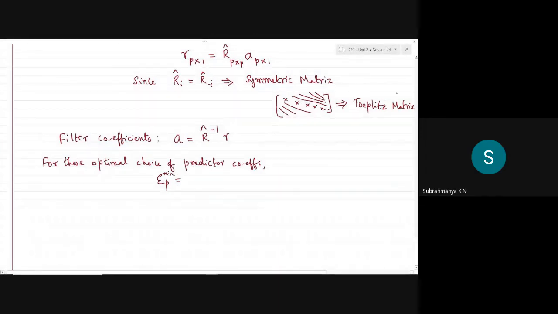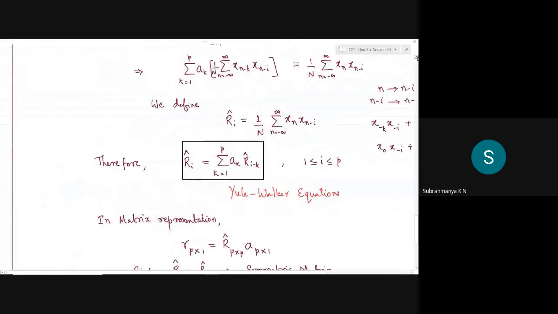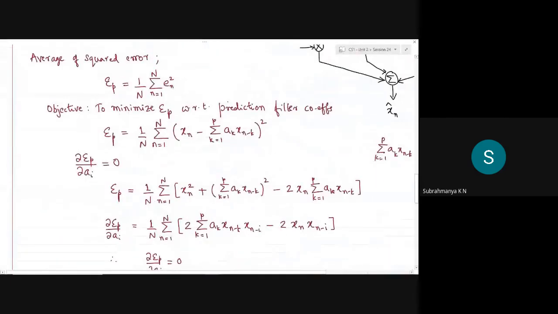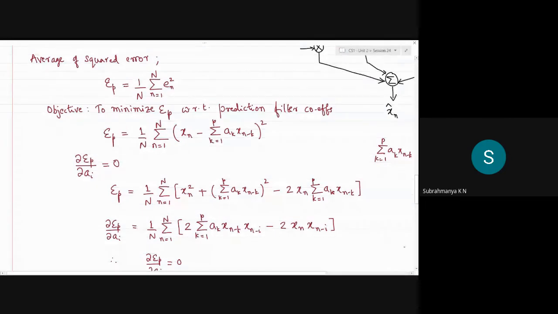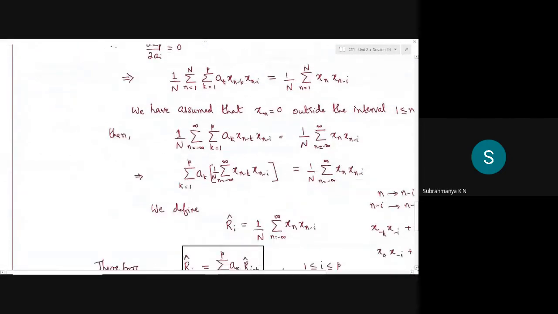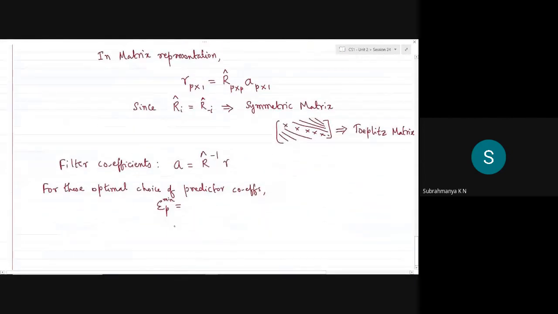If I get back to that equation of EP, this was our original equation, right? I can rewrite this expression in a simpler way, EP in matrix or the new coefficient notation.